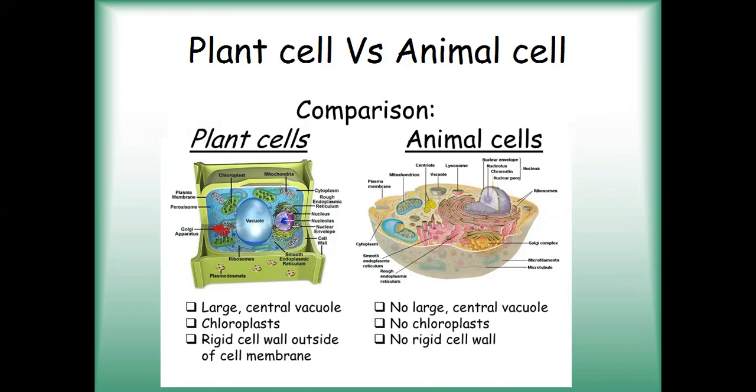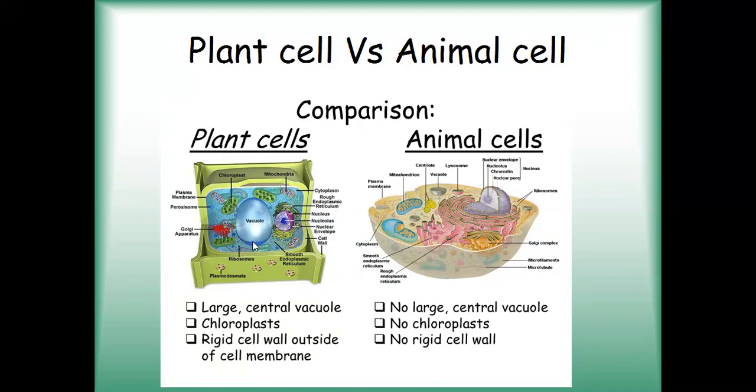Now coming to plant cell and animal cell, a comparative study between a plant cell and an animal cell. Again, a very favorite question which is often asked in the exam. This is a plant cell, as you all can see, and an animal cell. Here you can see they have a large central vacuole.